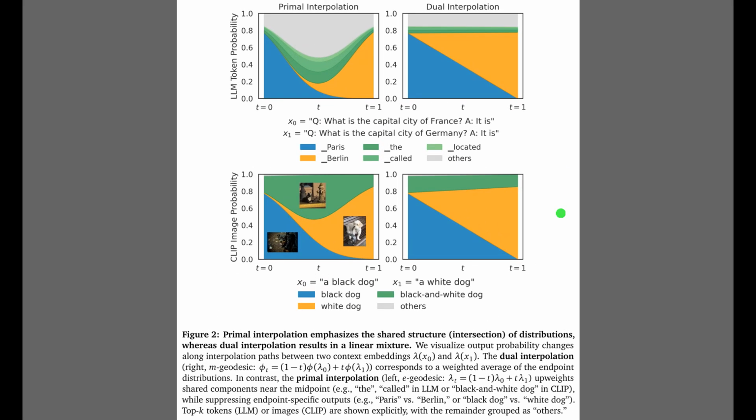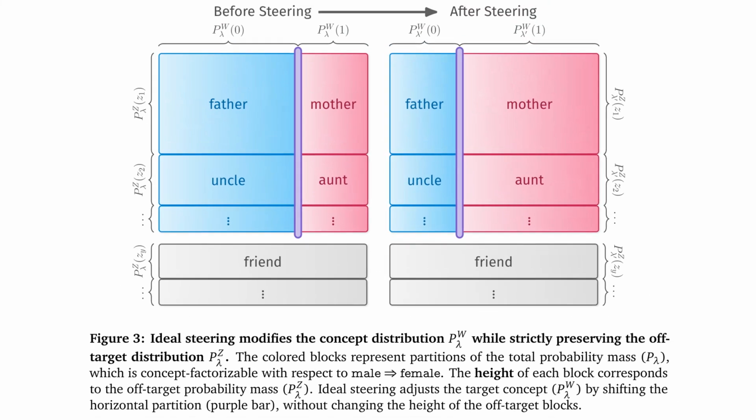Well, Figure 2 explains the underlying geometry driving these behaviors by comparing primal interpolation on the left with dual interpolation on the right. In the top row, notice how the primal plot for the language model minimizes the specific answers Paris and Berlin in the middle, boosting shared words like the instead. It acts like an intersection, or an AND operator. In contrast, the dual interpolation on the right creates a smooth linear mixture. The bottom row shows this even more clearly. Primal interpolation forces a black and white dog to appear in the middle, while the dual approach simply transitions the probability mass.